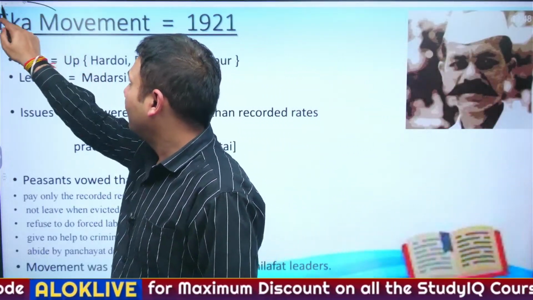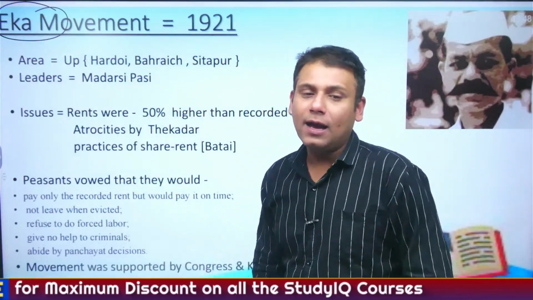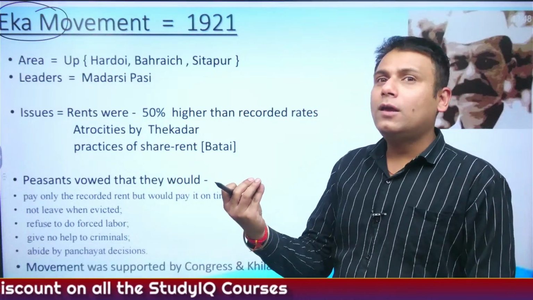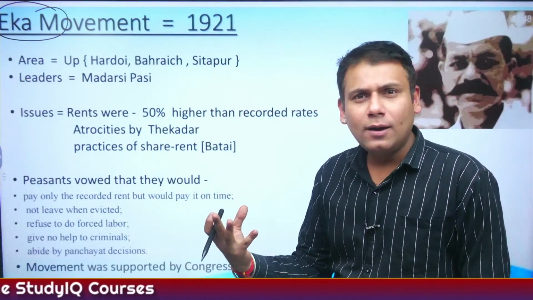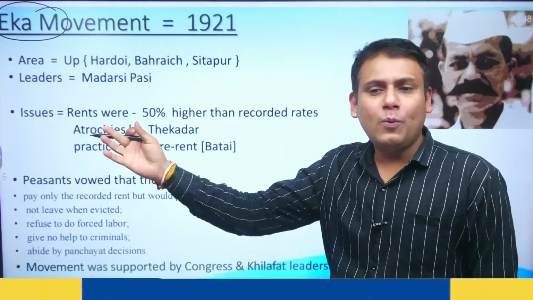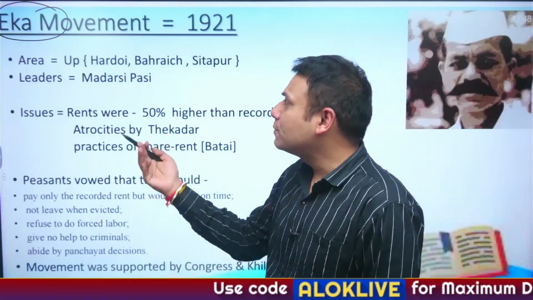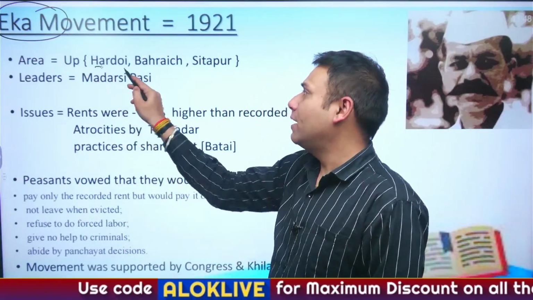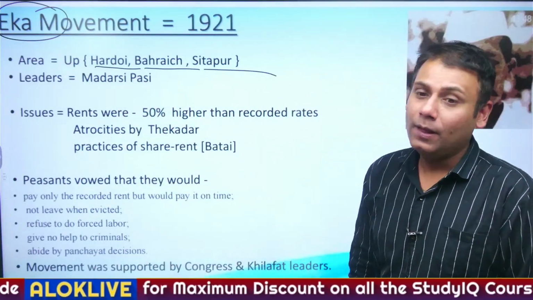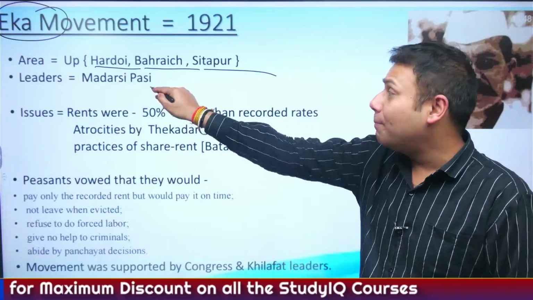Eka movement. Just remember one thing, Eka movement. This movement came up very fast in 1921 and it fizzled out very easily. Why? Because the Eka movement was just confined to a small region. It was confined to Hardoi, Bahraich and Sitapur. And the leader of the movement was Madari Pasi.